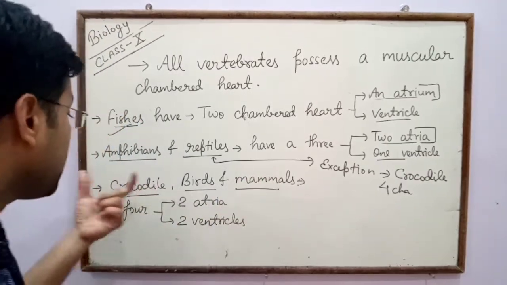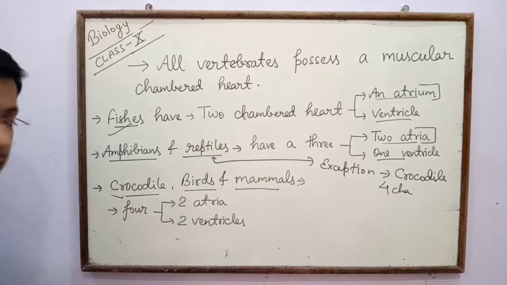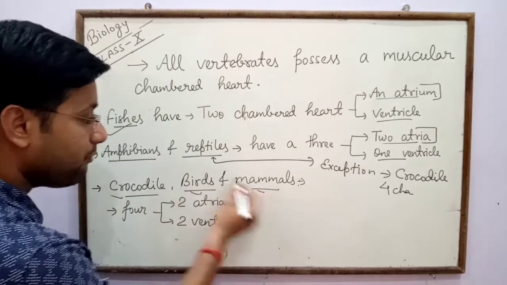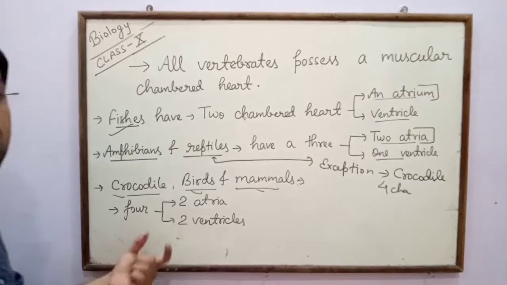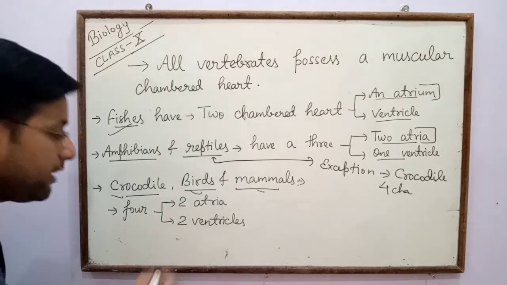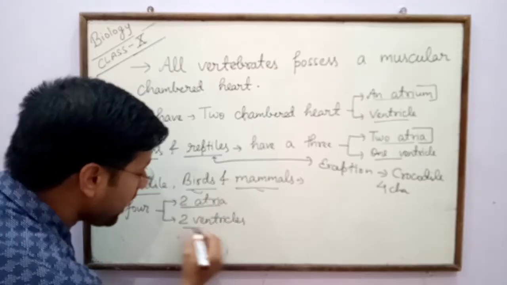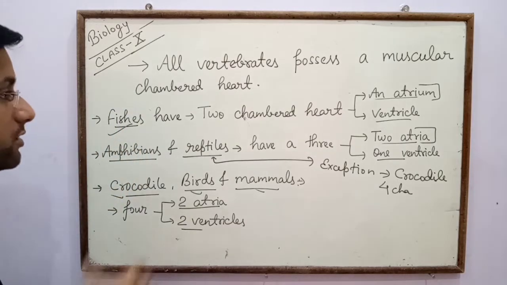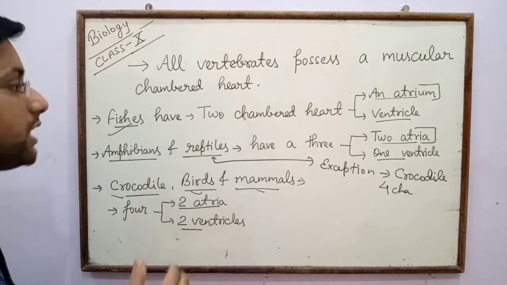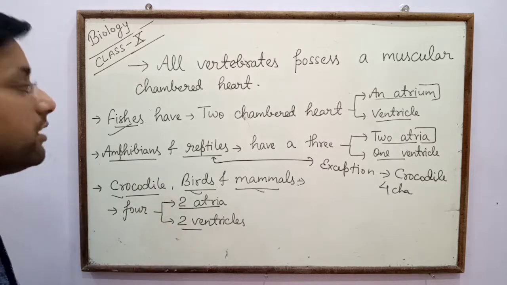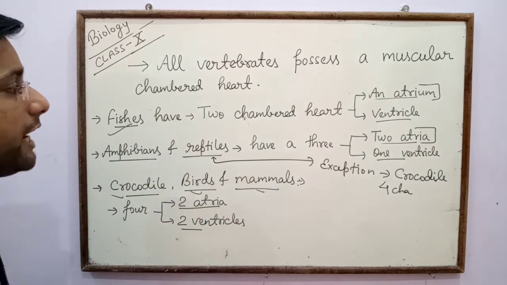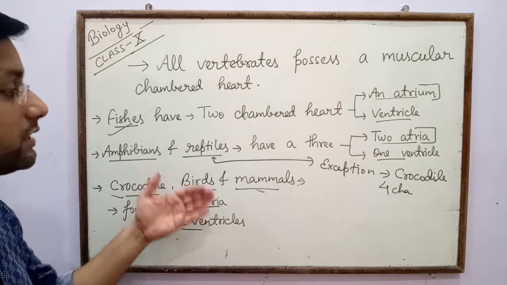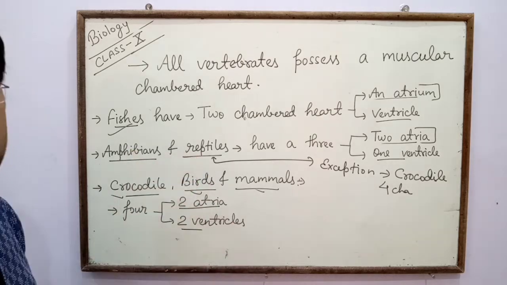So in crocodiles, birds and mammals, a 4 chambered heart is present with 2 atria and 2 ventricles. So on the basis of number of chambers in the heart, hearts are of 3 types: 2 chambered heart, 3 chambered heart and 4 chambered heart.